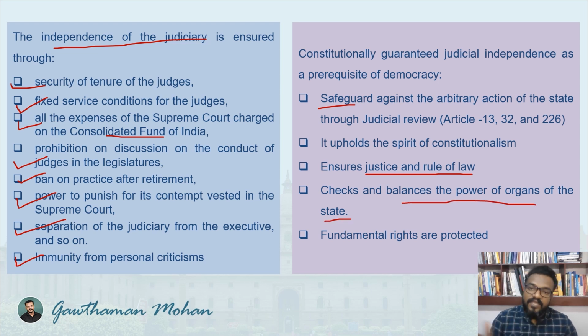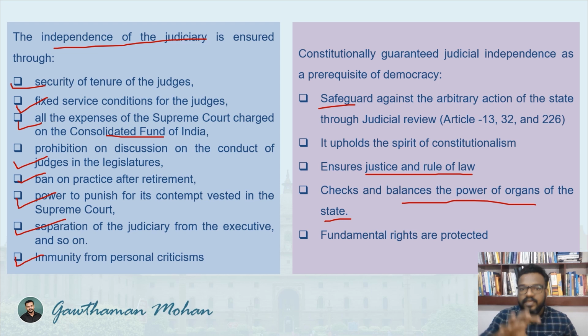You can see that there are three important organs: the legislature, executive, and judiciary. There should not be any kind of interference by the legislature and executive in the working of the judiciary. That should be maintained and ensured. Then only they can work effectively in a democratic system. Then fundamental rights. They are there for your personal development, and also for your professional development, emotional development, psychological development, etc. That will be protected by the judiciary. So to do all these things, independence of judiciary is required.